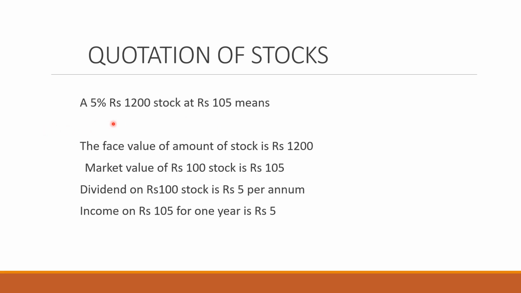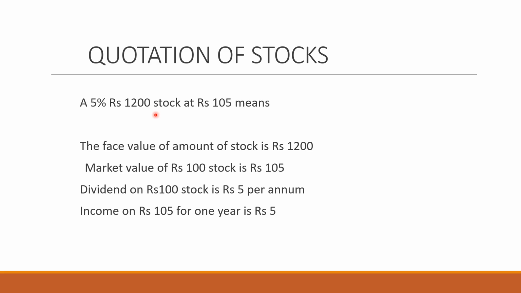This has three figures: 5%, 1200 stock and 105. This means that the face value of the amount of stock is 1200. When it is saying 1200 stock, this means the face value. When you will be getting the certificate of the stock, it will be of 1200. This is not the market price. This is not the price at which you have purchased the stock.